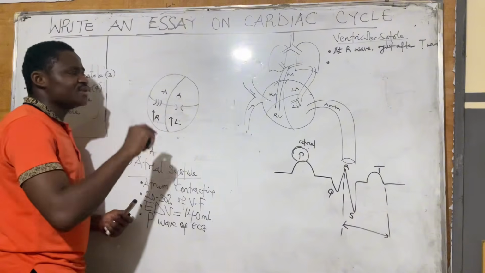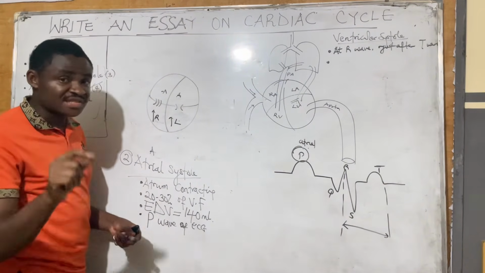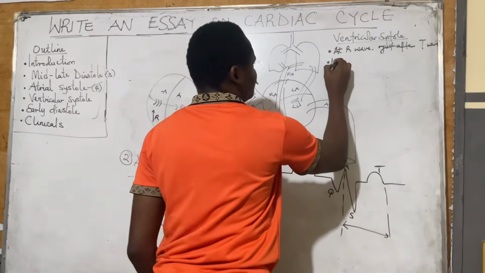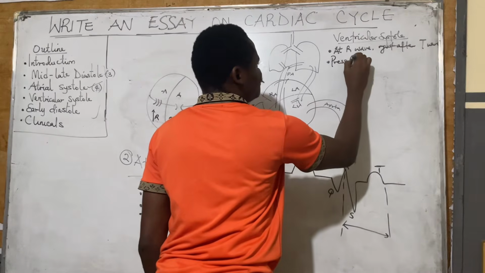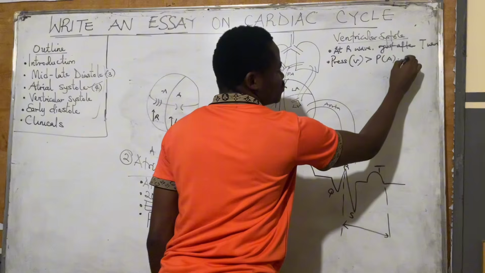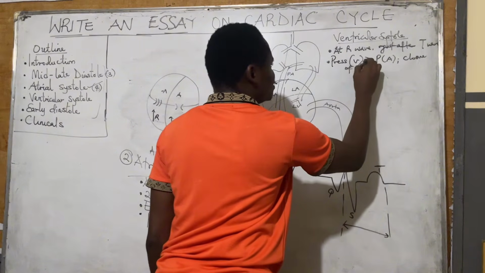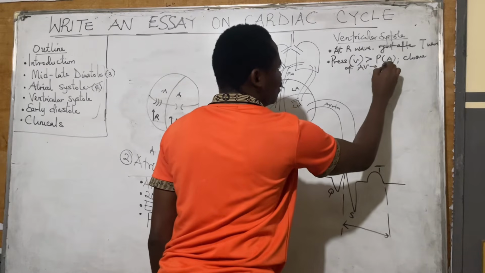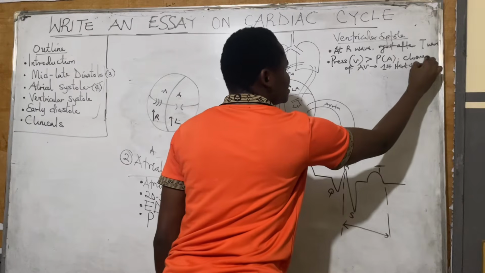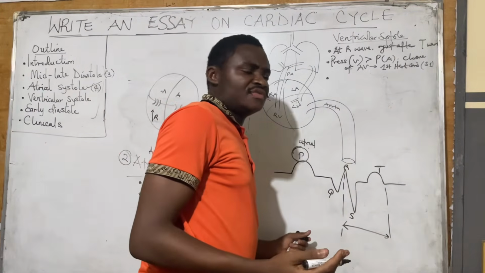And once the atrioventricular valves close, that happens to be the first heart sound. So I'm going to write that pressures in the ventricles are going to exceed the pressures in the atrium, and this will cause the closure of the AV valves. And once the AV valves close, this causes what we call the first heart sound. The first heart sound, S1, is going to be the third characteristic. What are the characteristics of the first heart sound?